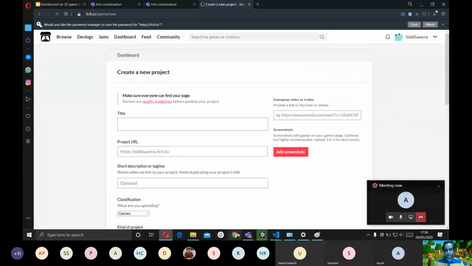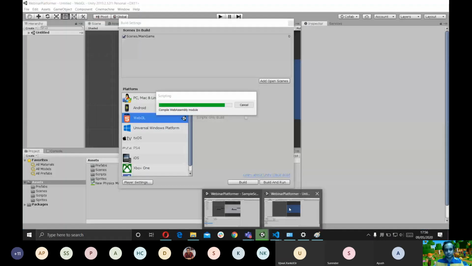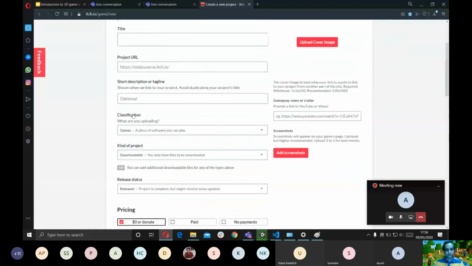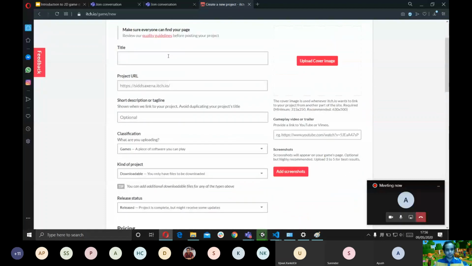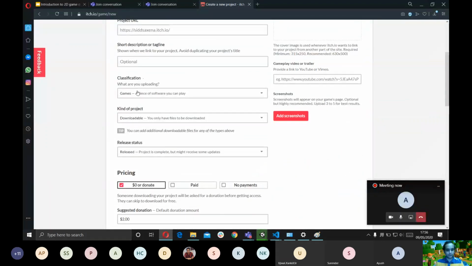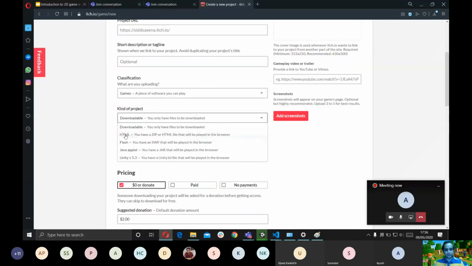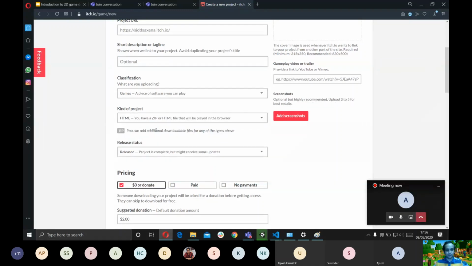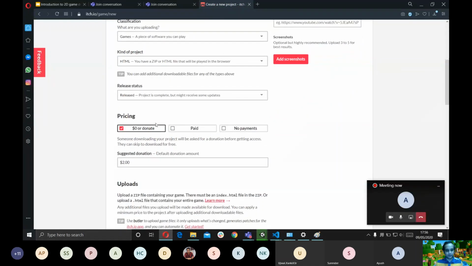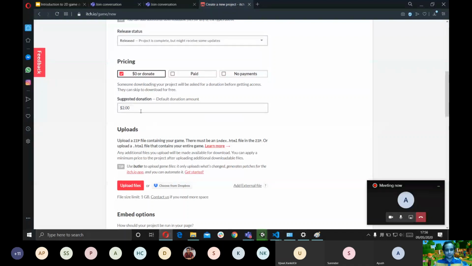So our game is still building. I'm gonna wait for it to finish up. But I just wanted to show you guys how you go. So this is the kind of project we're going to select. HTML, because we made a WebGL build, and you can select for donations and everything like that.